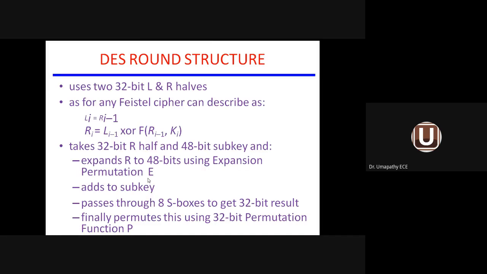Then finally, the sub key will be added. So 48-bit plus 48-bit will be added. That combination will be given to 8 S boxes. S boxes means substitution technique. We are doing permutation technique as well as substitution technique. That is why it is called SP network. So what is the permutation combination? This portion is called permutation combination. Substitution, after doing that, we are passing that message to the permutation in order to get a 32-bit result. Finally, permute this using the 32-bit permutation function P to get the final result.